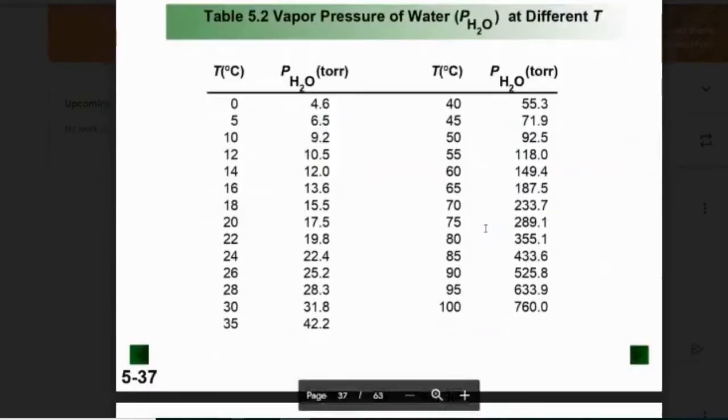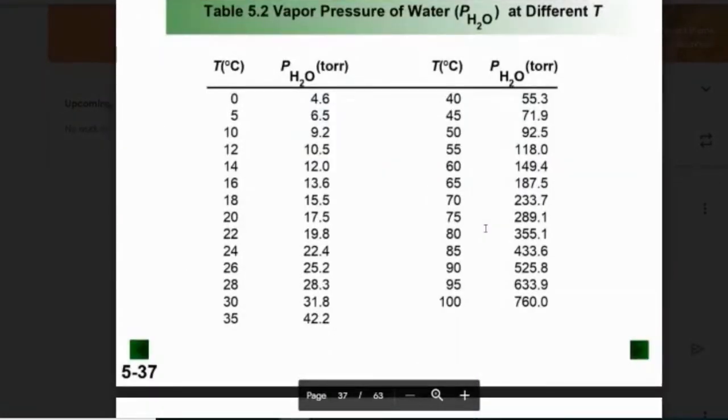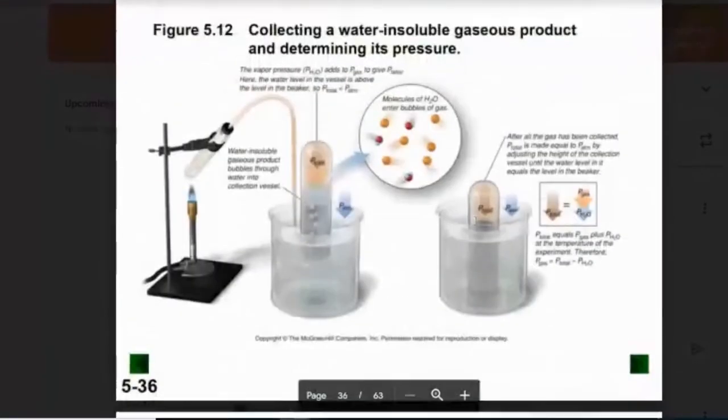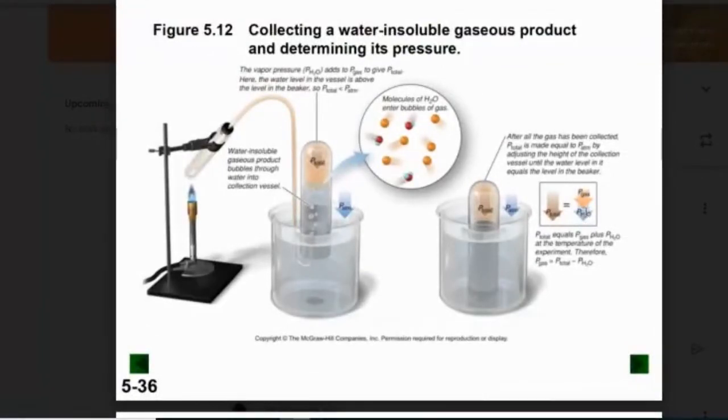If we go to the next page, they've solved for the water pressure at different temperatures. So what we would do is take the temperature of the situation and find its water pressure on the chart on the next page. We subtract it from the total pressure, and we get the pressure of just the gas. The total pressure before we take the water out is called wet gas. After we remove the water, after we subtract the pressure due to H2O, the gas left over we call dry gas.